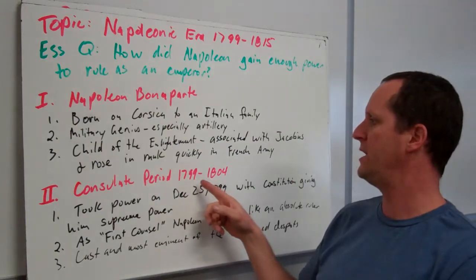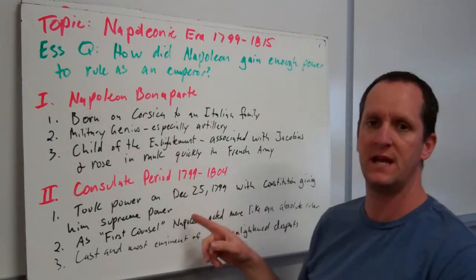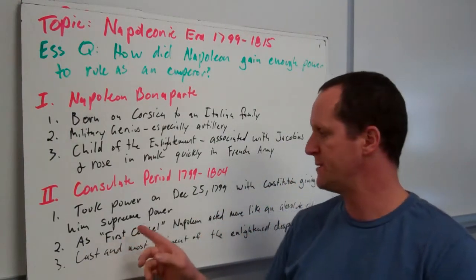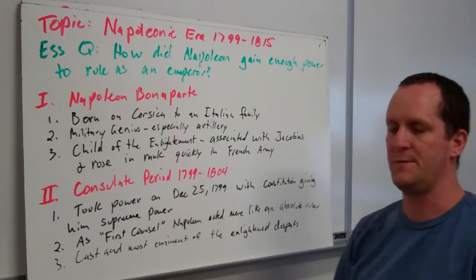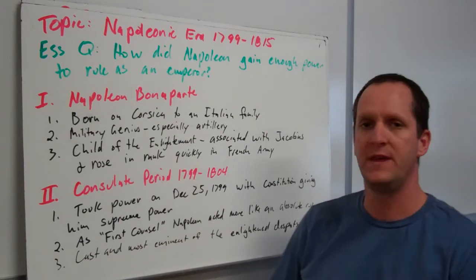Now, the Consulate period, 1799-1804. He took power on December 25th, 1799, with the Constitution giving him supreme power. As first consul, Napoleon acted more like an absolute ruler. He was the last and most eminent of the enlightened despots.